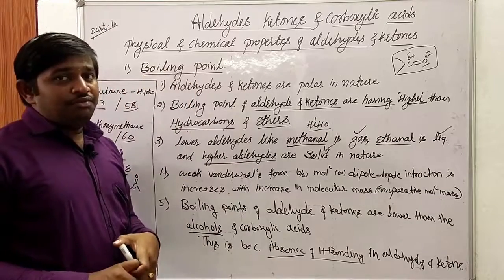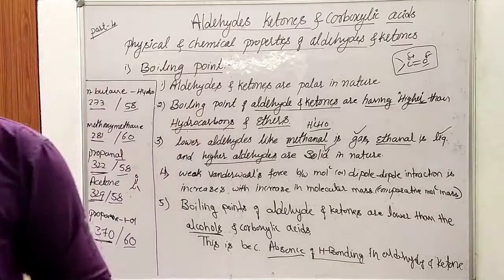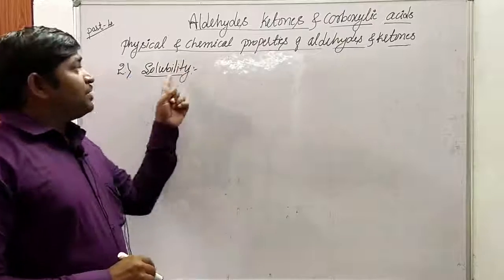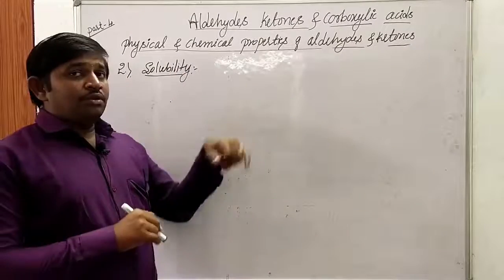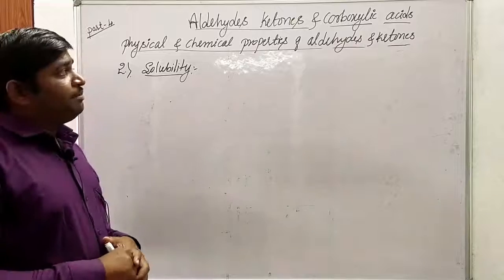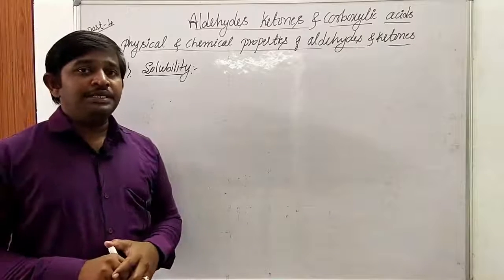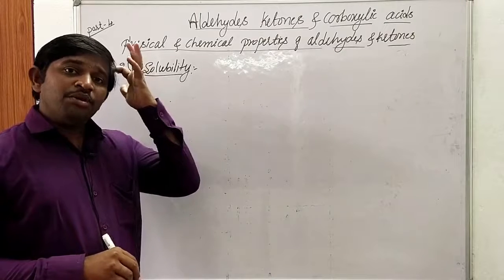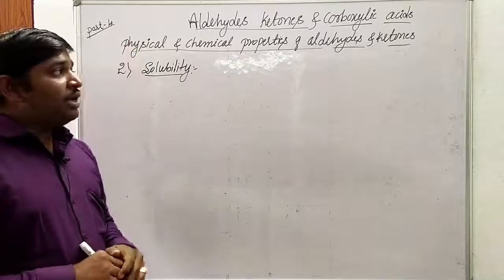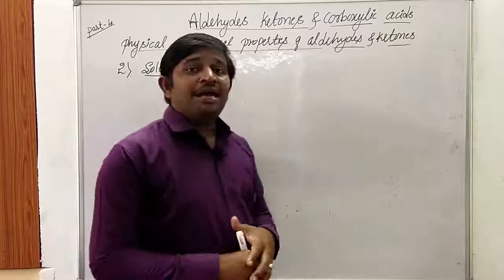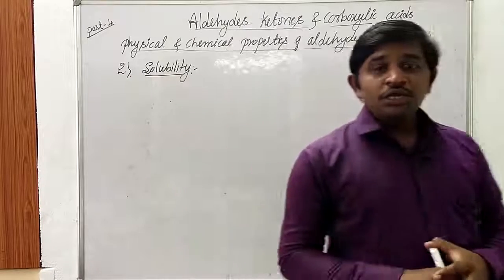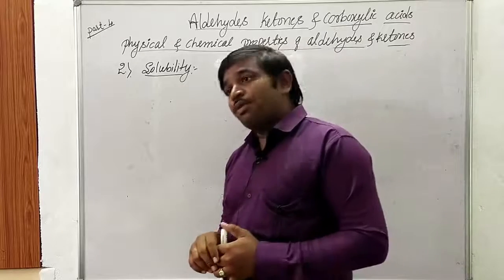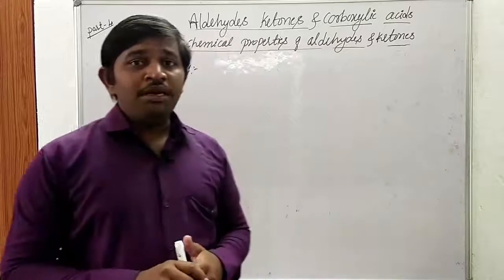Now let us consider the next important physical property of aldehydes and ketones, that is solubility. What happens to the solubility of these aldehydes and ketones? The lower aldehydes and ketones are soluble in water, because they are able to form hydrogen bonds with water molecules. So lower aldehydes such as methanal, ethanal and propanal can easily dissolve in water.